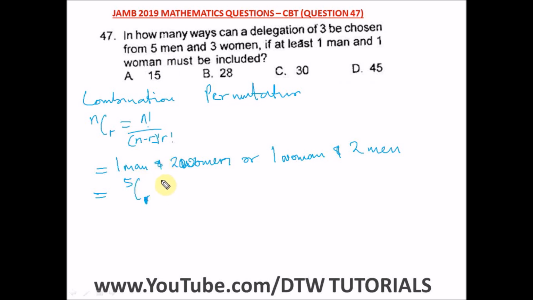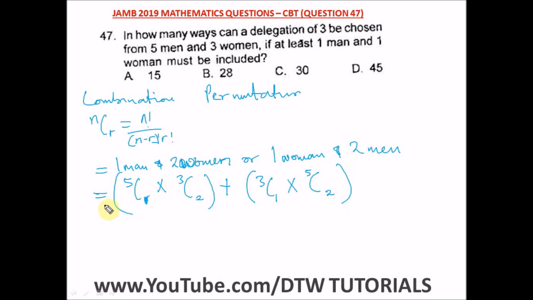And means multiplication. 2 women will be, total number of women is 3, 3 combination 2. Or means positive. Then 1 woman will be 3 selected from 3 women. That will be, open our bracket, 3 combination 1 times, and 2 men selected from 5 men will be 5 combination 2.